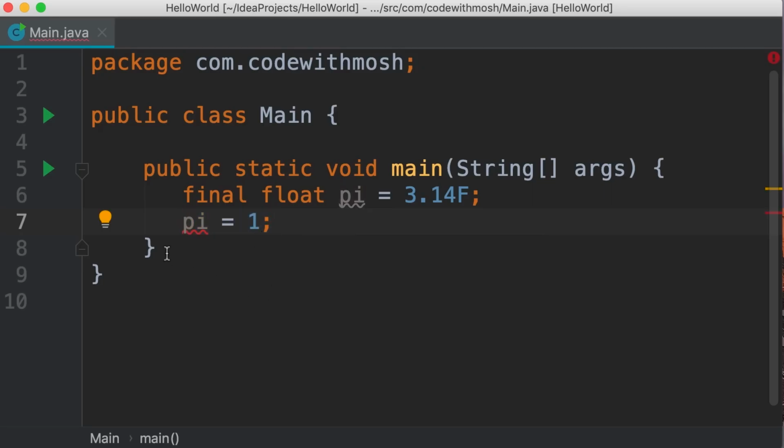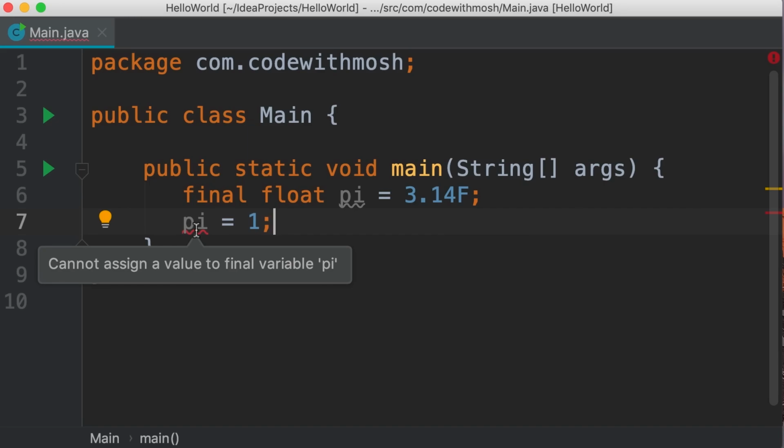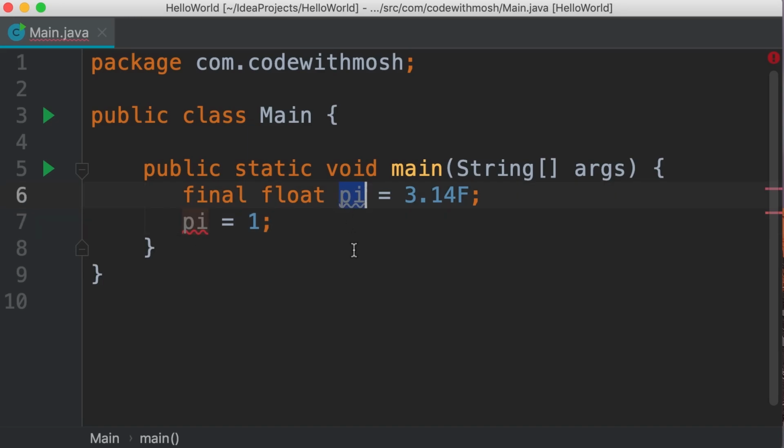You can see here we have a compilation error, and it says cannot assign a value to final variable pi. So pi is a final variable or a constant. Now, by convention, we use all capital letters to name constants. So this should be PI.